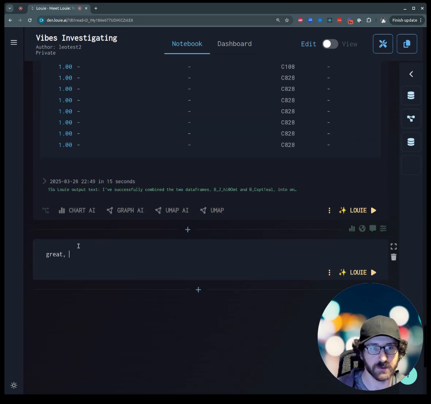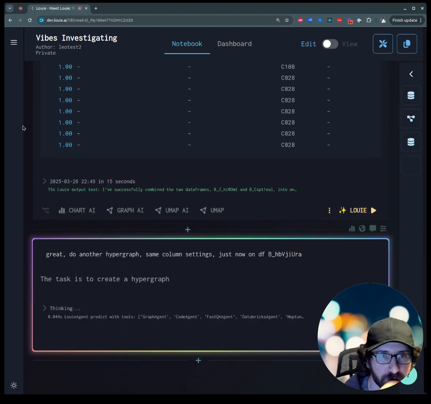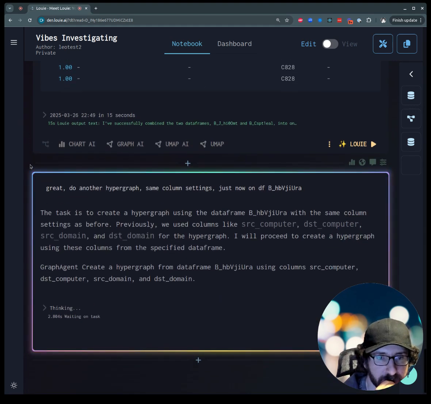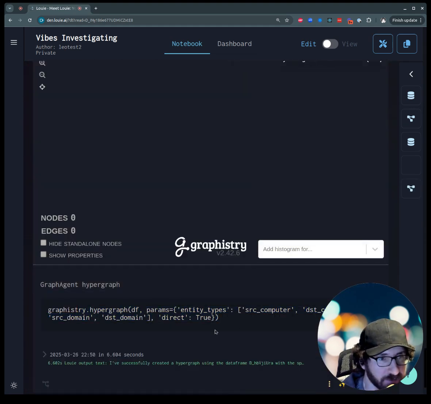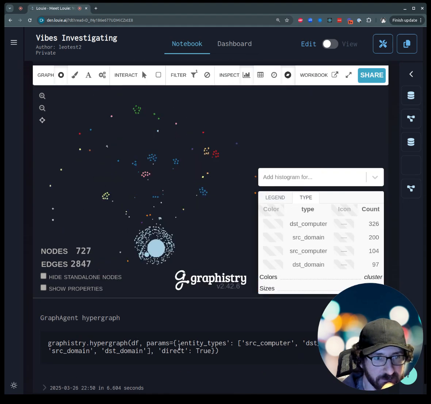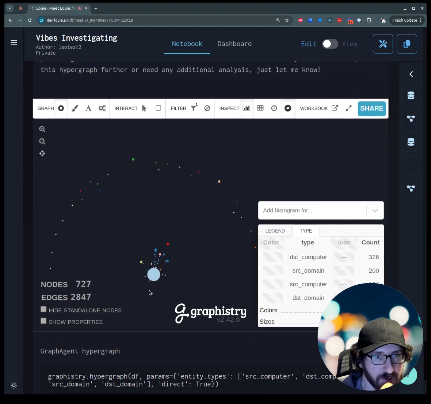So great. Do another hypergraph, same column settings, just now on this data frame. Let's go. So the code again has that same config. We didn't actually have to change anything, even if it's kind of a funny call. We have a lot more data.